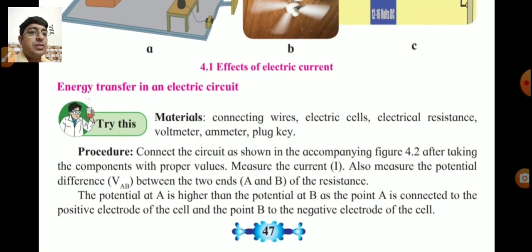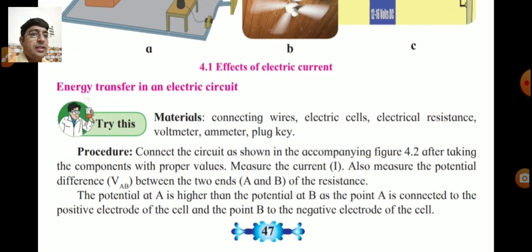Energy transfer in an electric circuit. Material is given: connecting wires, electric cell, electrical resistance, voltmeter, ammeter, plug key, etc. Now procedure. Connect the circuit as shown in the accompanying figure 4.2, that is shown on the next page.